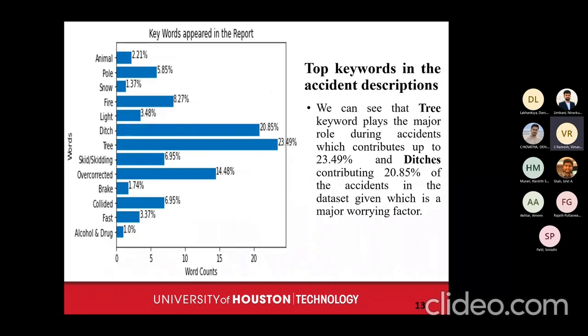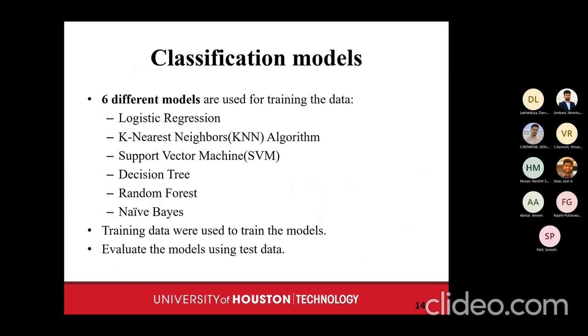This is the last graph, where we show the most frequent keywords that appeared in our reports. We can see that tree and ditch appeared the most number of times, almost 20% and 23% of the time. So most of the accidents in the data we analyzed were due to hitting a tree or something related to trees. There are other things as well: animal, pole, snow. Maybe an animal ran onto the highway, or somebody hit a pole or was affected by snow. We have collected all the main words here. So that wraps up the plots. Now Srinidhi will continue with the models.